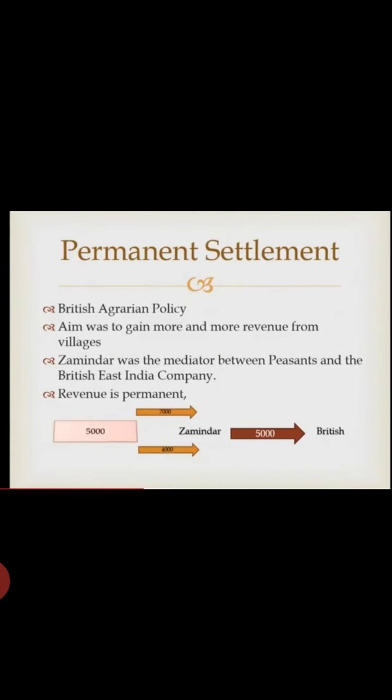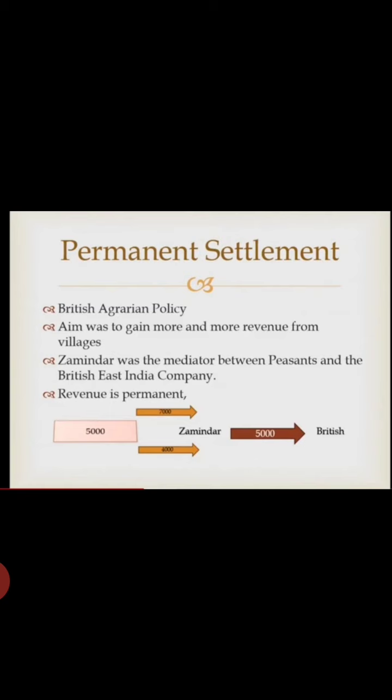Permanent settlement. What was the aim? The British agrarian policy aim was to gain more and more revenue from the villages. Zamindars were the mediators between the villages and the British East India Company. Revenue is fixed. Now here, children, you can see one of the examples that is given.